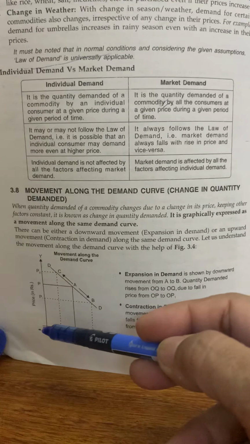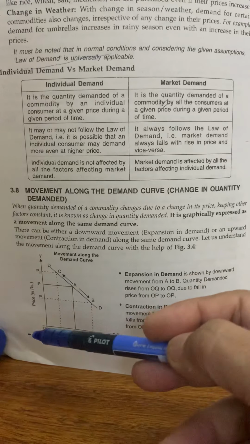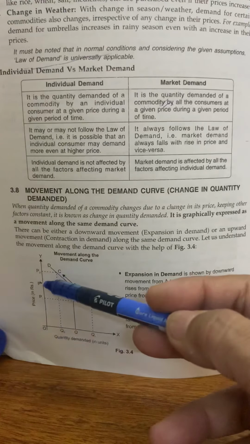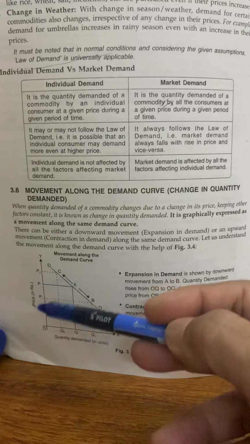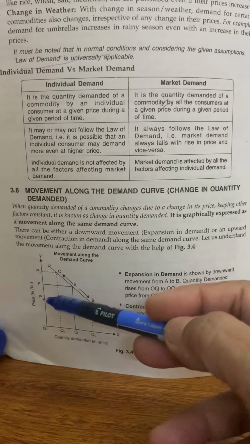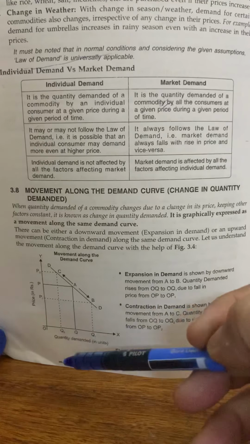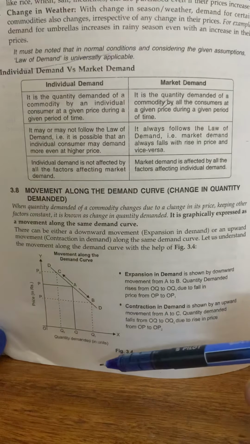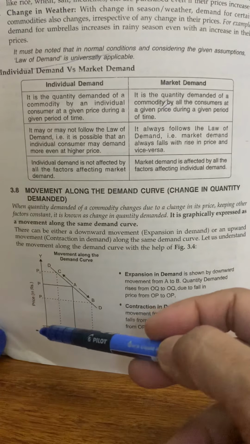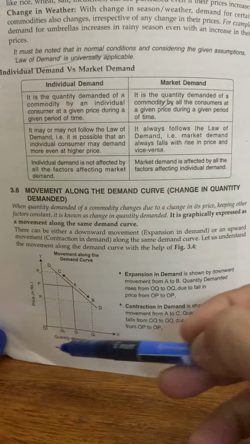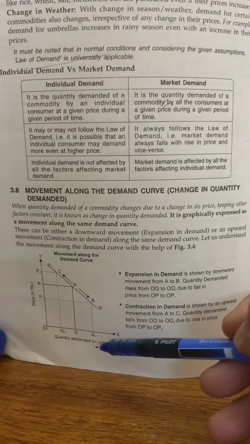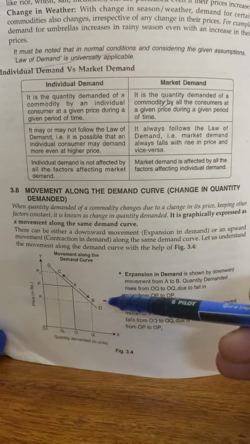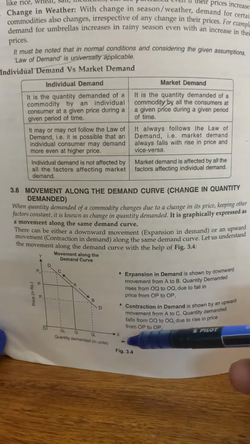And when the price of the commodity falls from OP to OP1, the quantity demanded rises from OQ to OQ1, and the demand curve moves downward.